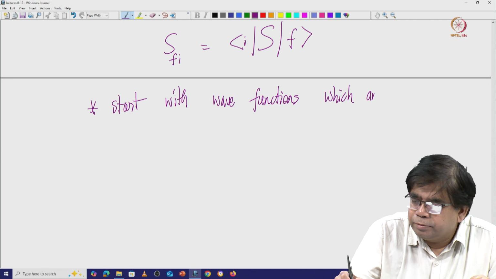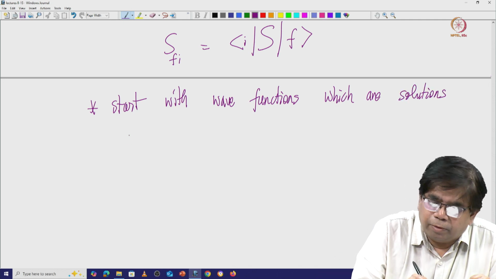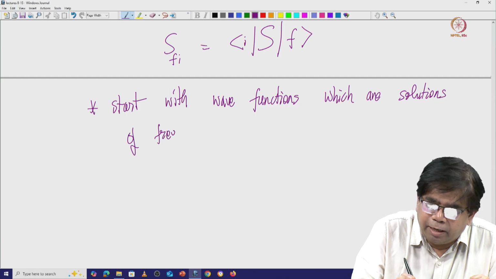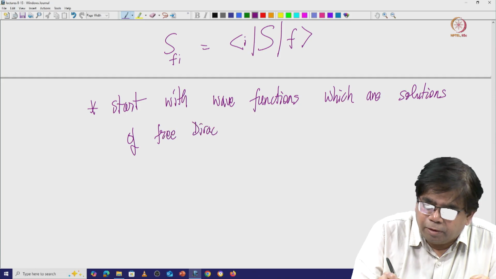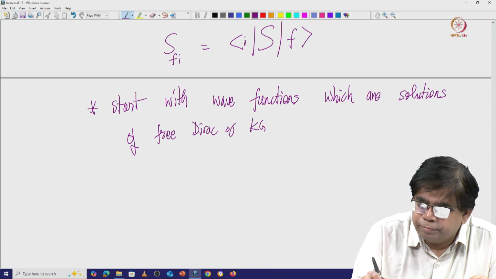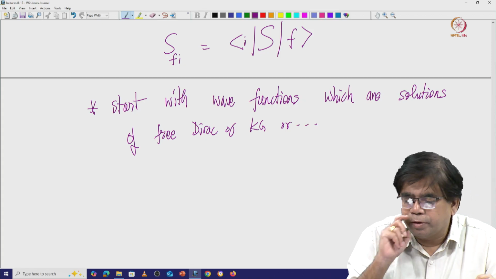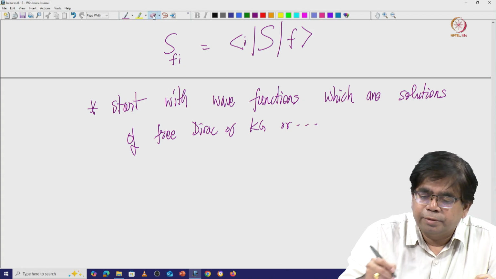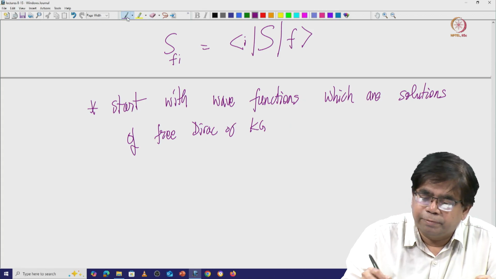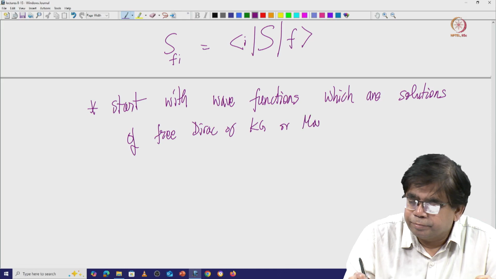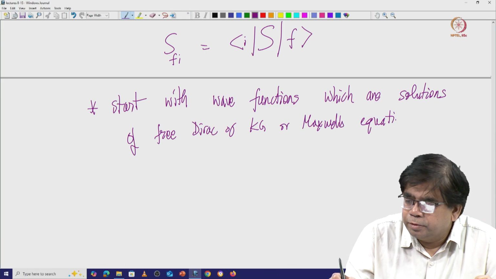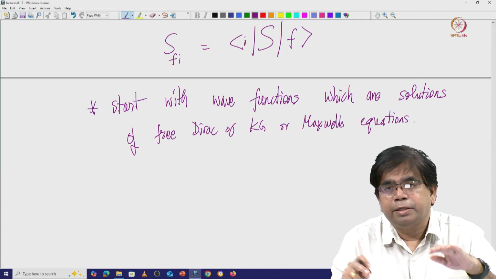which are solutions of the free Dirac or Klein-Gordon equation, or whatever relativistic equation, or Maxwell's equations. Those are your in states.